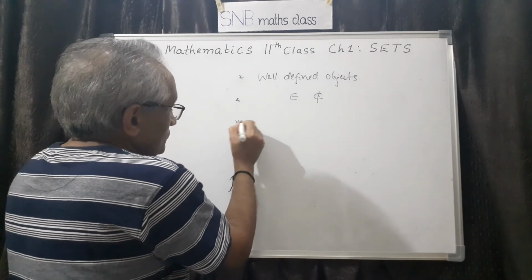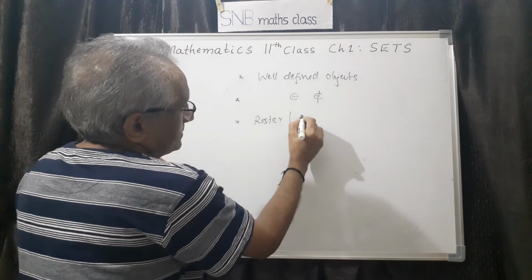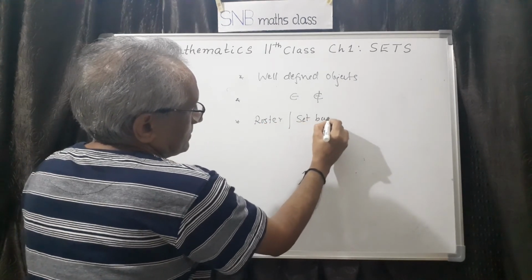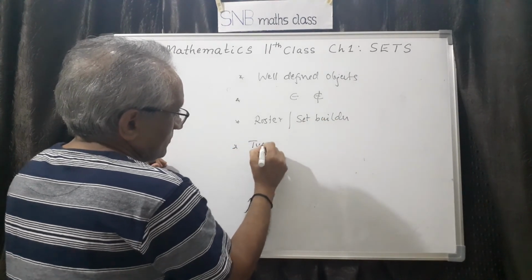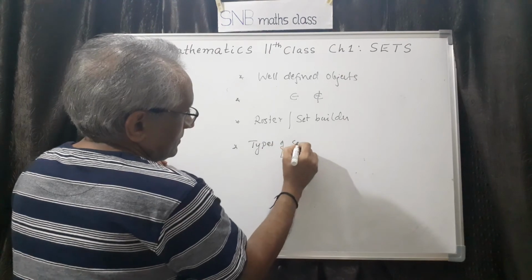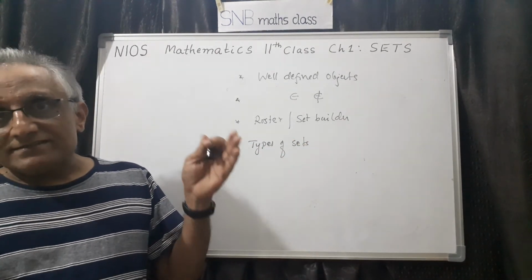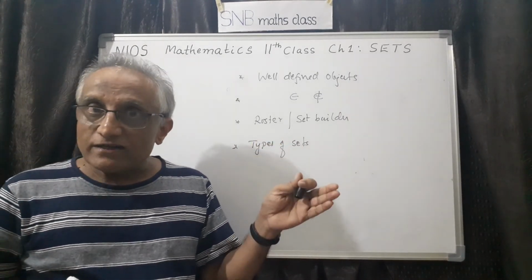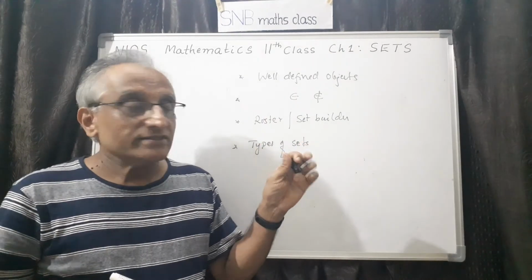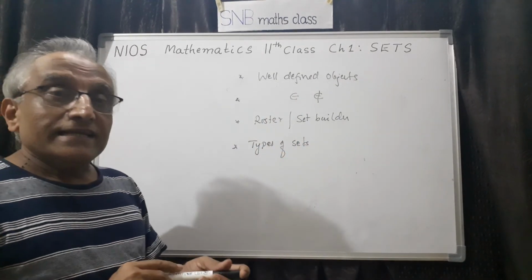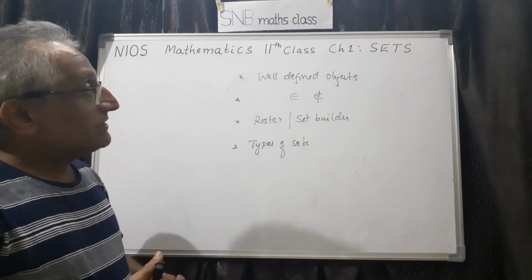Then we have studied two methods. One is roster, another one is set builder. And the last one is types of sets. We have studied finite, infinite, then empty, singleton set, then equivalent, equal, and then disjoint sets. So these are the different categories. In the next class, let us continue with some more types.